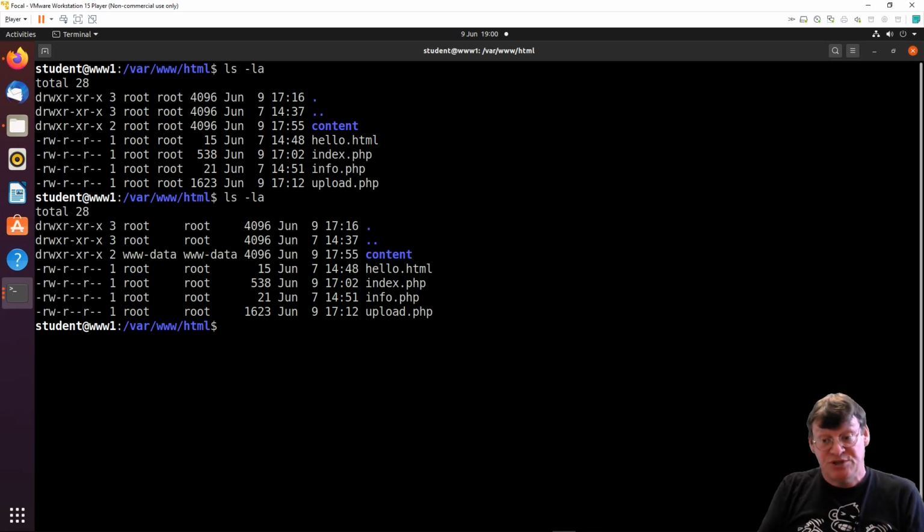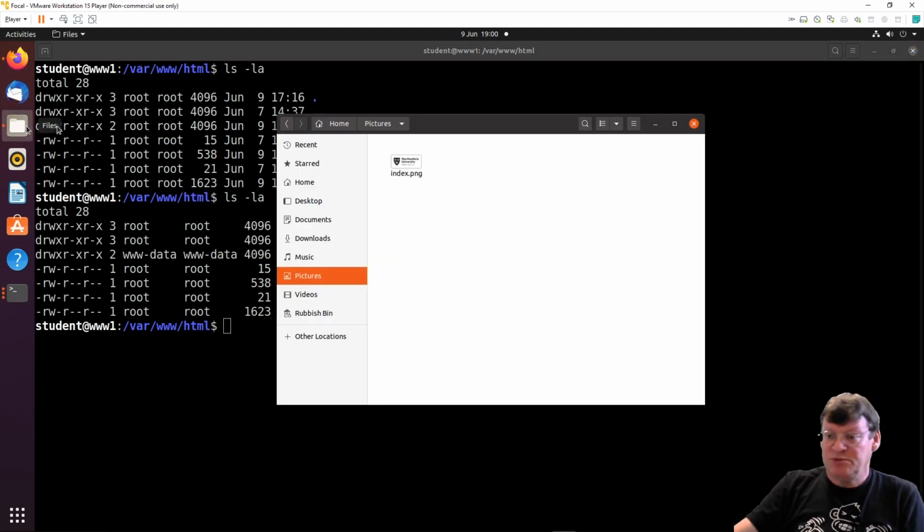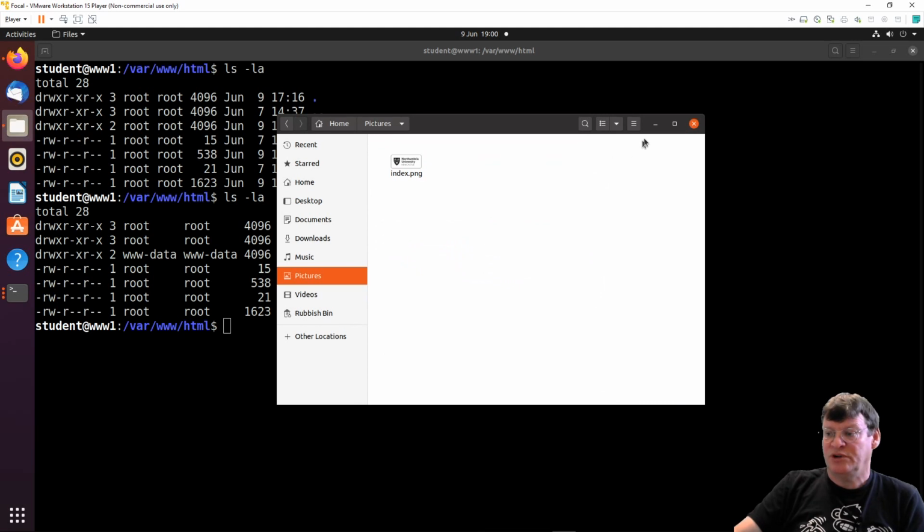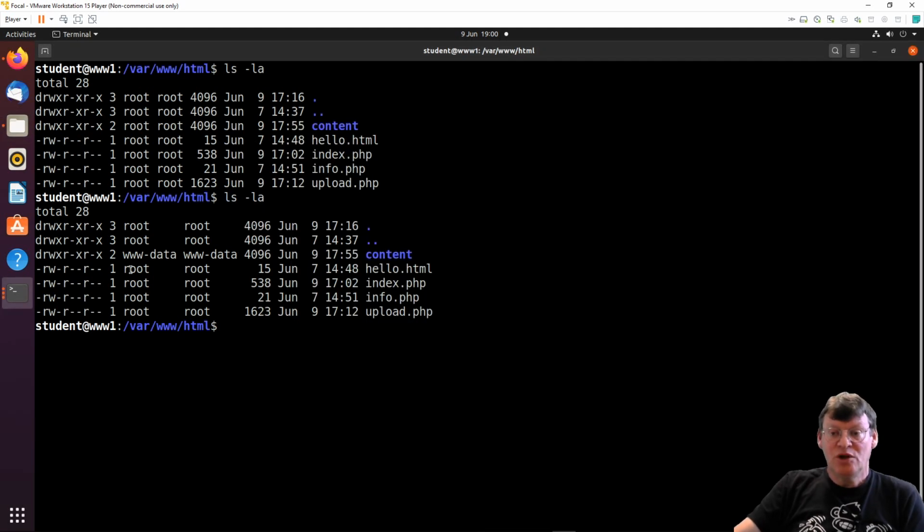So what I'm in a position to do now is use that to upload the data so we can see it in its full implementation. So on the machine, I've downloaded an index.png file, and that file is 5,391 bytes in size. So that's just a good indication of what it is. From this client machine, I'm going to connect to those servers and I'm going to do an upload.